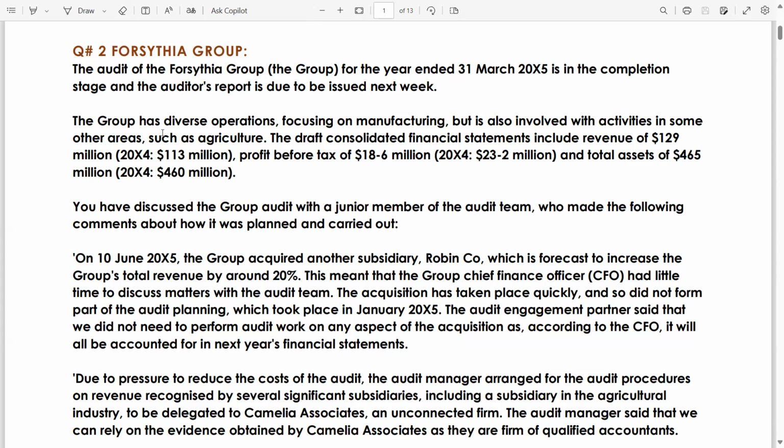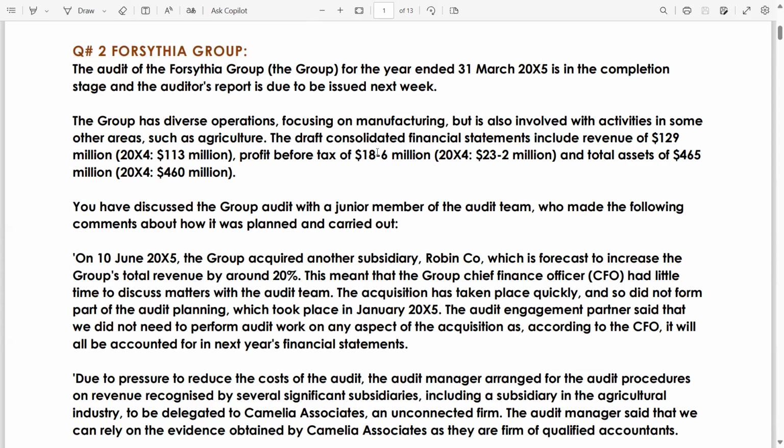The group has diverse operations, meaning multiple operations in different places, focusing on manufacturing, but is also involved with activities in some other areas such as agriculture. Whenever there is mention of agriculture, highlight this word because it is a specialized industry. If you have not covered my lecture on block 1, then you will not know about the specific industries. There is a separate technical article on specific industries.